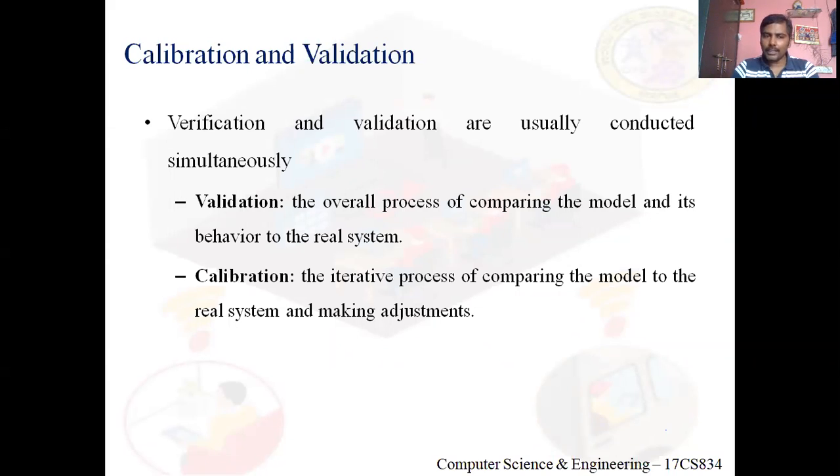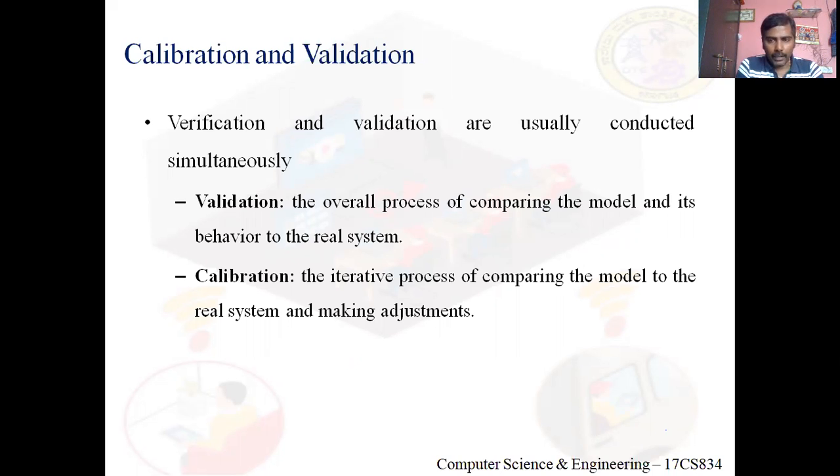To make necessary changes, we need to reiterate the model building process. This reiteration is nothing but calibration. So what actually is calibration? It is the iterative process of comparing the model to the real system. I repeat, it is the iterative process of comparing the model to the real system.